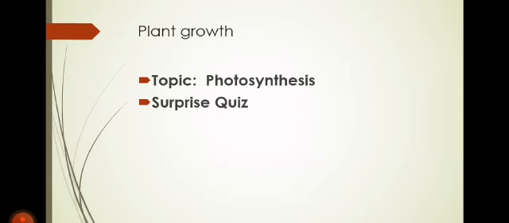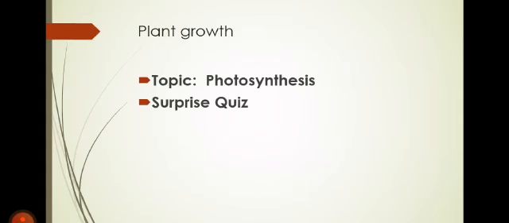Name the things that are needed by the plant to carry out photosynthesis. Okay, I hope that you all have done.